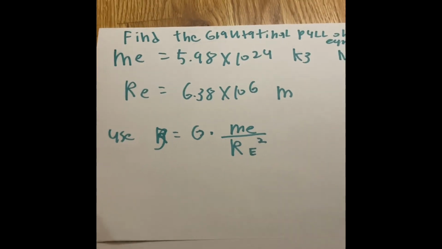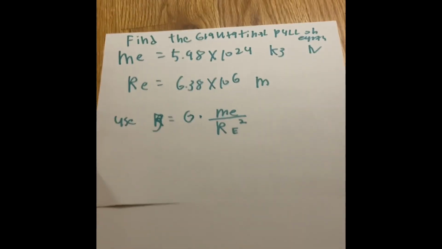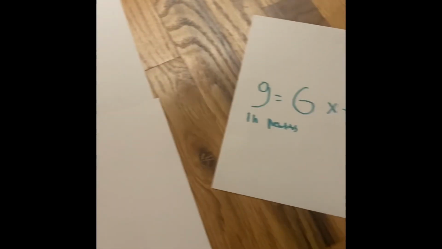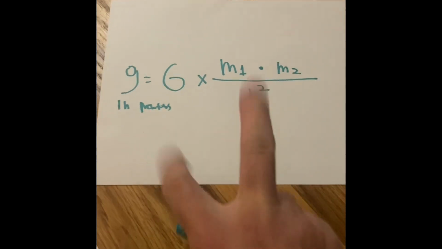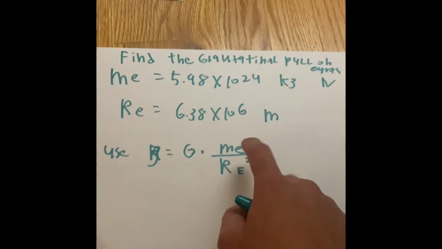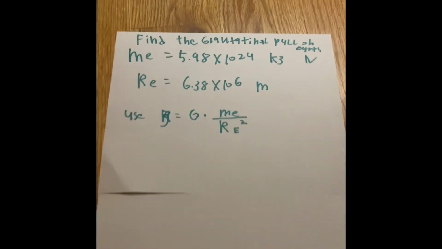And what's different is we're trying to find the gravitational pull on Earth, not the gravitational pull on two objects. So that's why we don't have an M1 and M2, because that's literally the mass of the planet, not two objects. So let's get started.